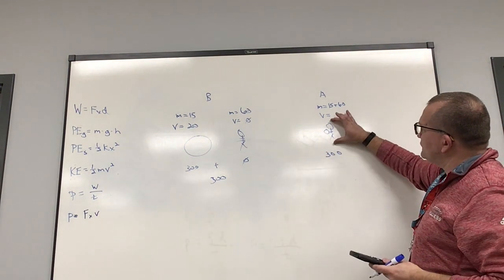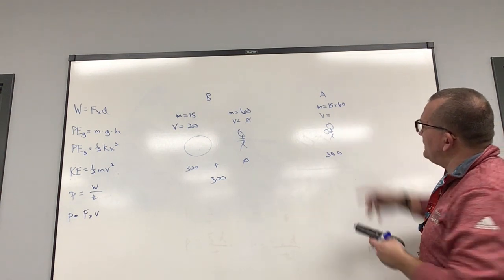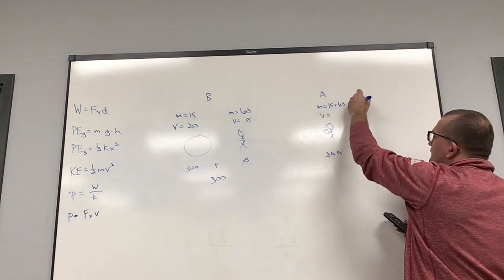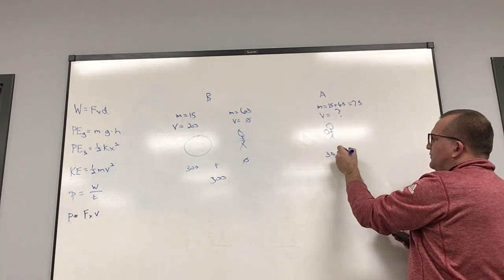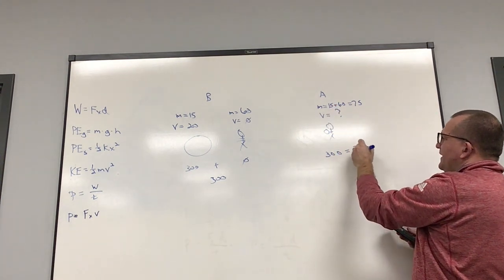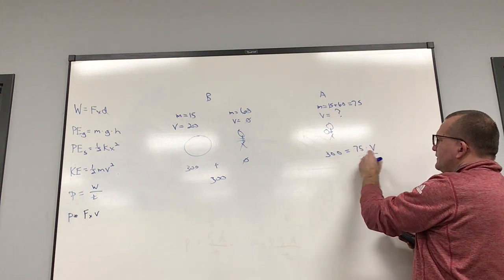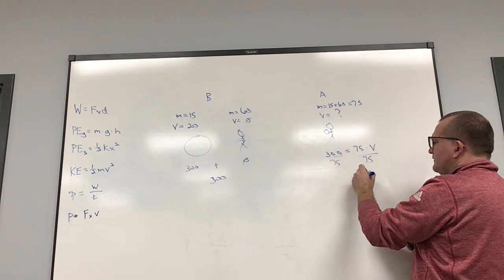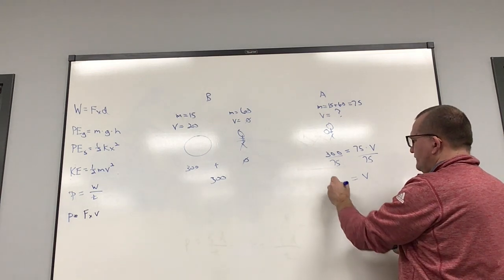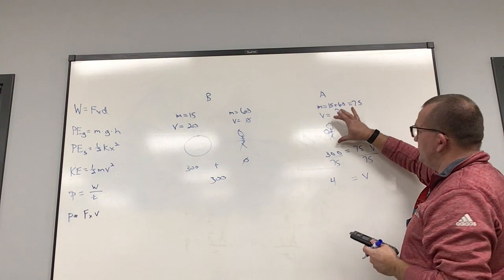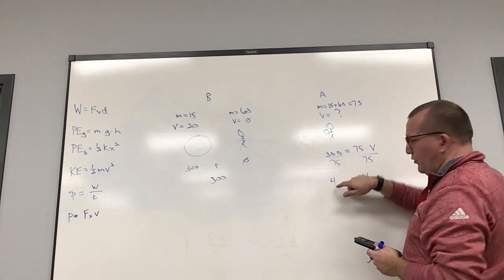Now, since the ball's caught, essentially we can add the masses together to get a total mass of 75. So what's the velocity? Well, 300 is equal to mass times velocity. So 300 divided by 75 is 4. So the new velocity of the ball and the person is going to be 4 combined.